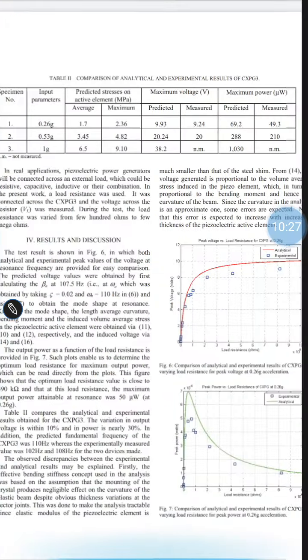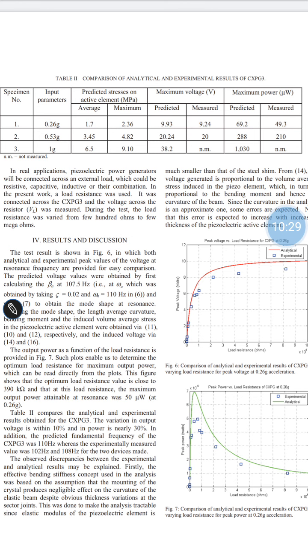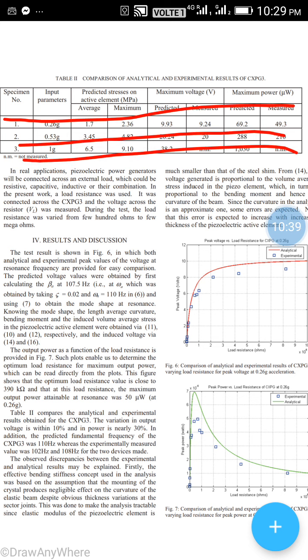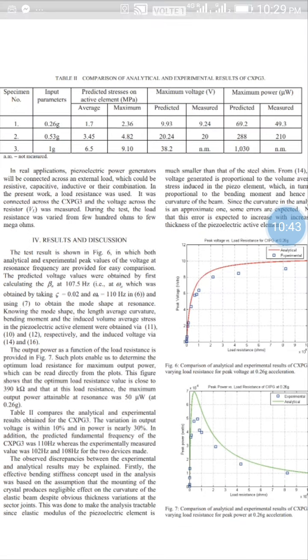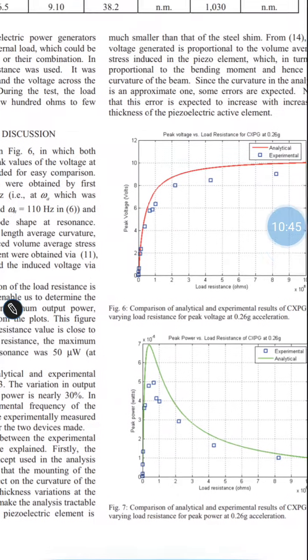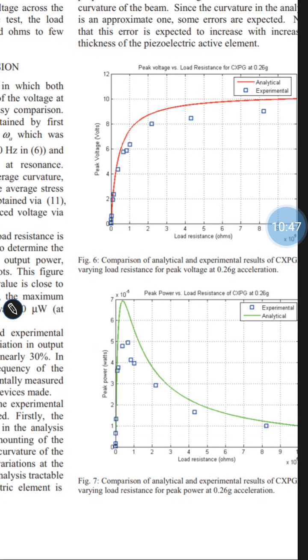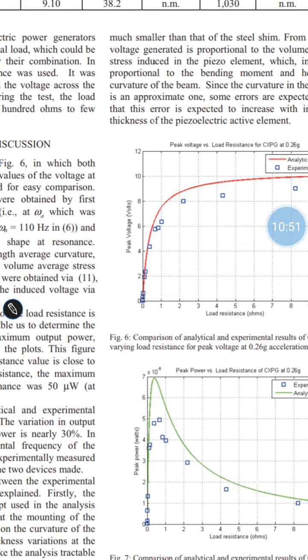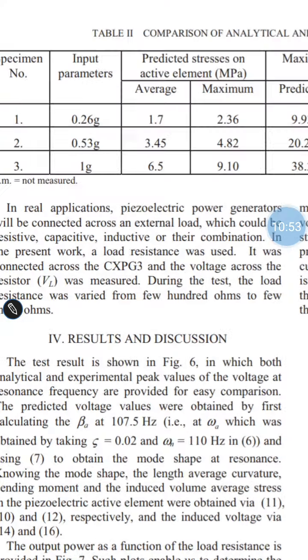Photograph or so. Now fourth is average, maximum, specimen number, input parameter, predicted stresses, active element, results and discussion, and all the things you are seeing: piezo, experimental and analytical, peak voltage versus load resistance. You can read that carefully.